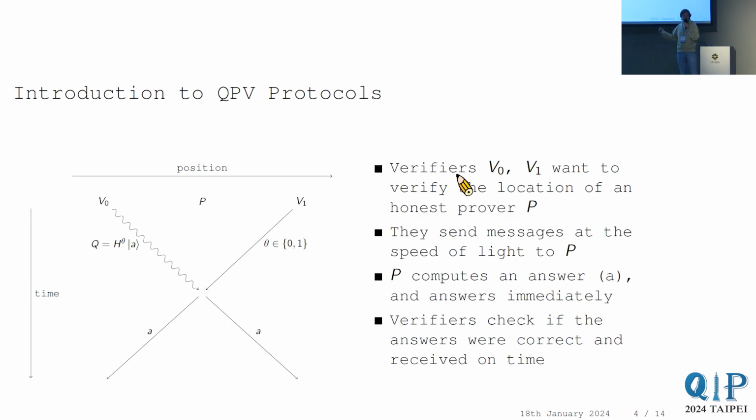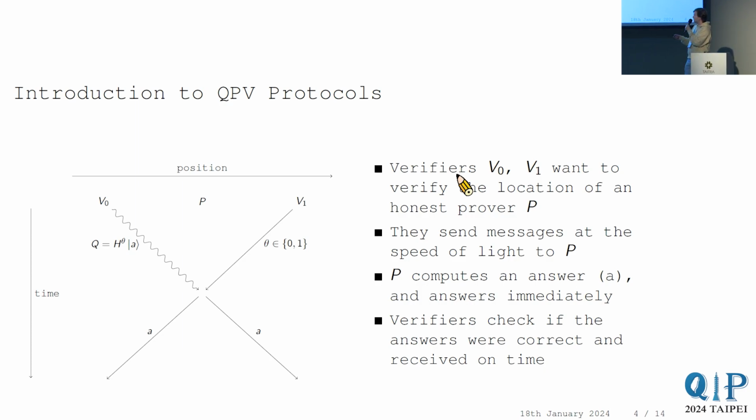They can ping him. They can send a message from both sides with the speed of light. They ask the prover to do some operation on this message, and then he has to send something back. Then they can check whether the answers were according to what they wanted, and they can check if the answers were actually received in time. This is a way to verify somebody's position. This can be used to build further cryptographic schemes upon. For example, you can use this to authenticate a public channel, which is an idea that is often mentioned.